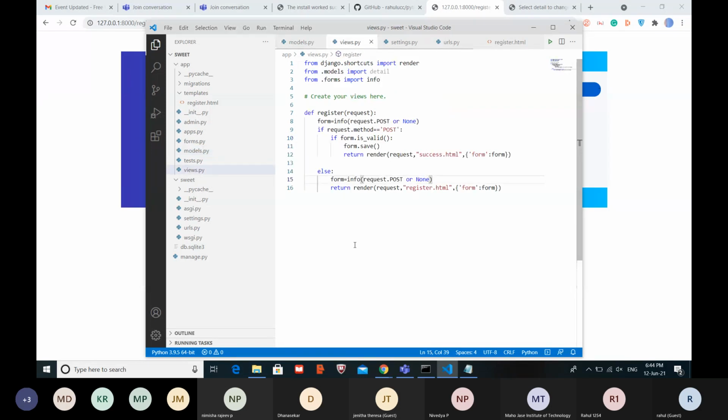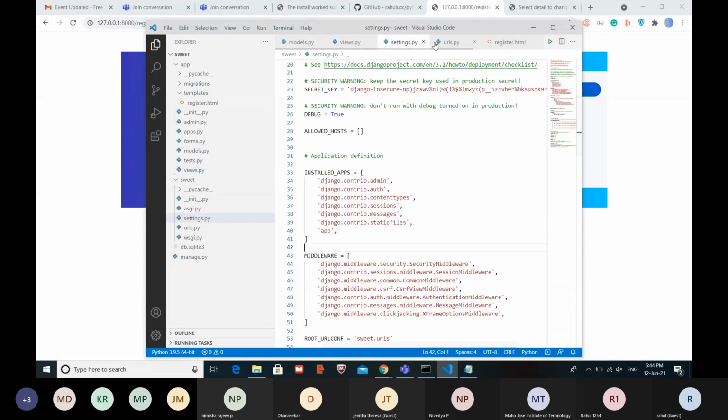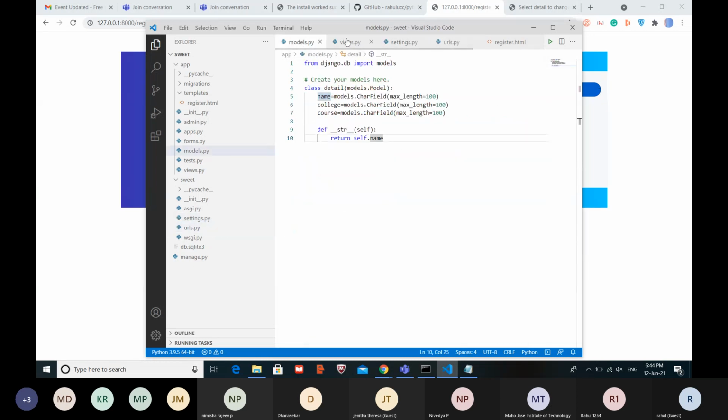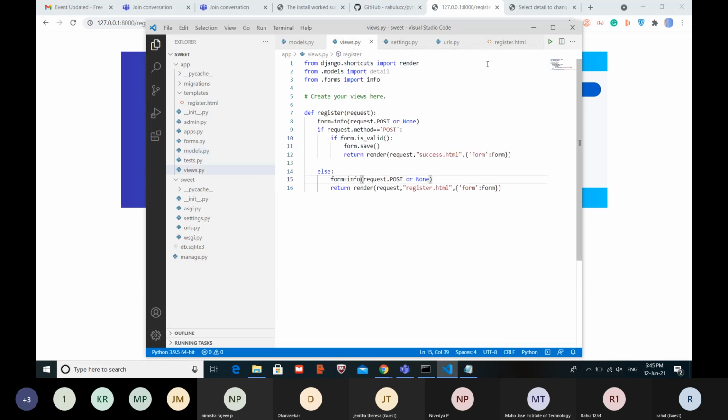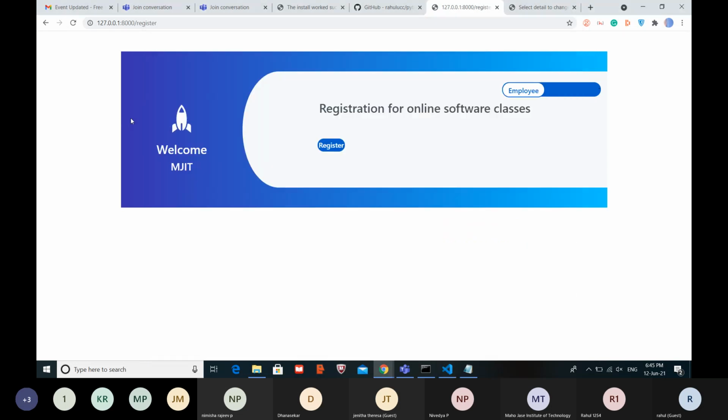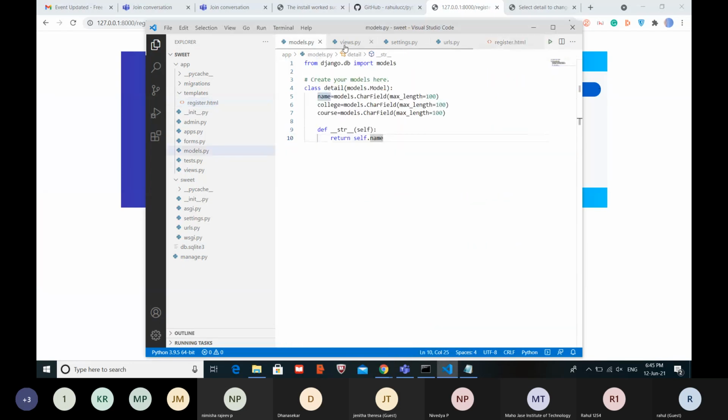In the views.py, there are 10 lines, I think. So this is the code, that's it. And anywhere else in the settings.py or URL, you're not going to code anything. So this is the specialty of Django. You're not going to code much in Django because it provides all the things to you. And in the register, you have to code something like how to do this animation and change this color and also create this. You're going to do it in the template itself, not in the models.py and the views.py.